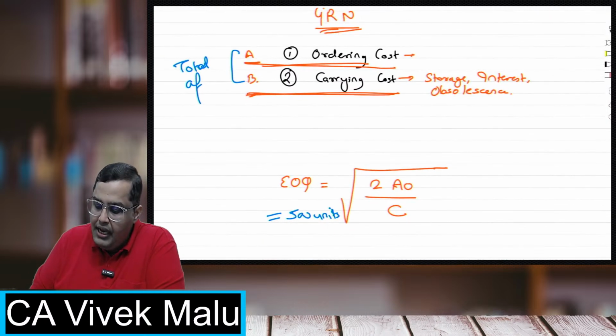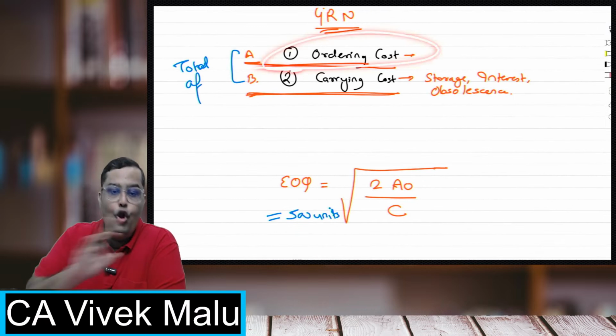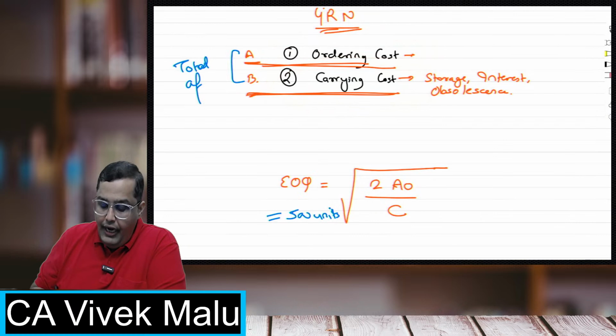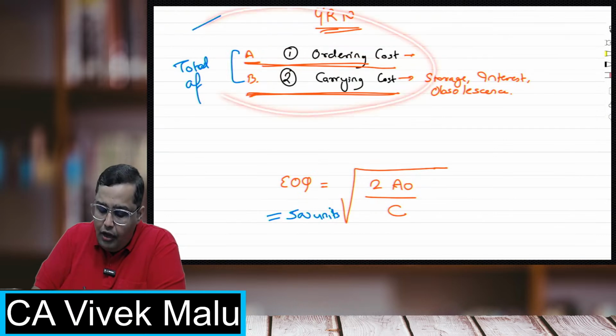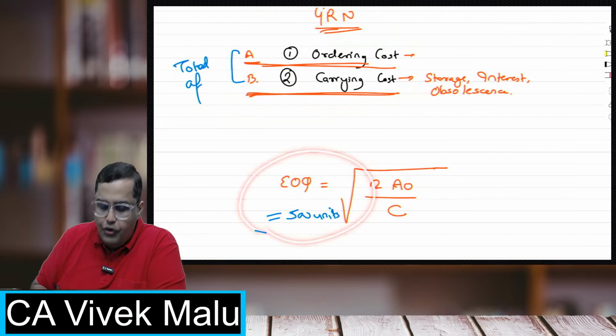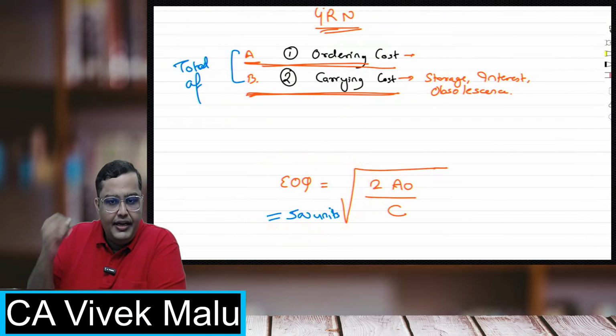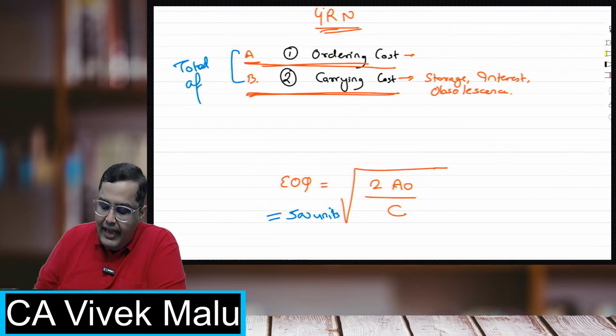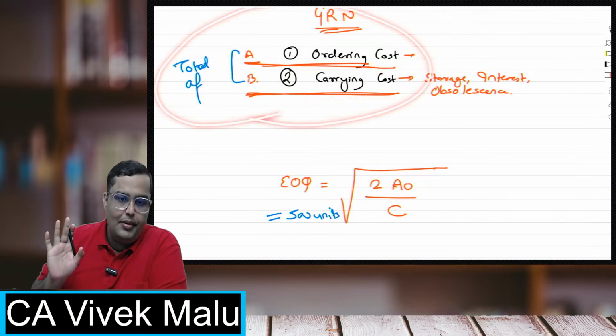Sir, does it mean ordering cost will be minimum? No. Does it mean carrying cost will be minimum? No. It means that the total of the ordering and the carrying cost will be minimum. If you continuously keep on ordering the EOQ quantity, the ordering will not be minimum, the carrying will not be minimum, but the total of ordering and carrying will always be minimum.